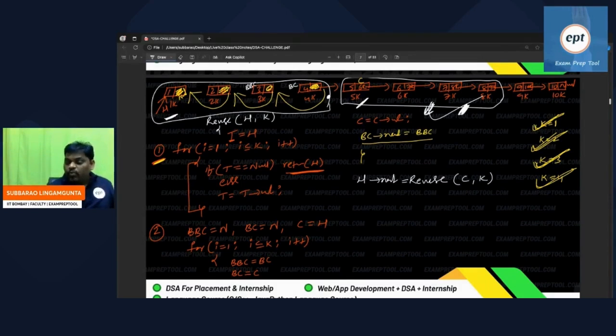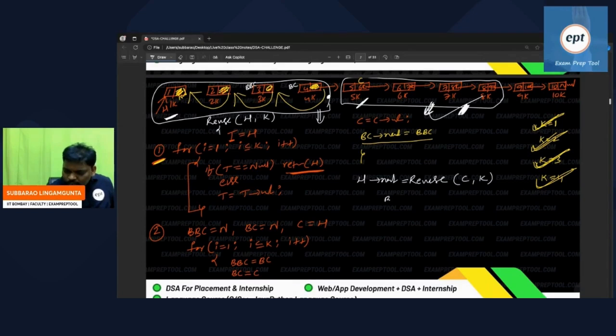Right, fine. Now let me ask you once more, what do you have to return at the end of the story? After doing this much work, you have to return the first node address. Who is the first node? This person. What is his name? BC. So let's see this one. At the end of this, linking, all the things are done.